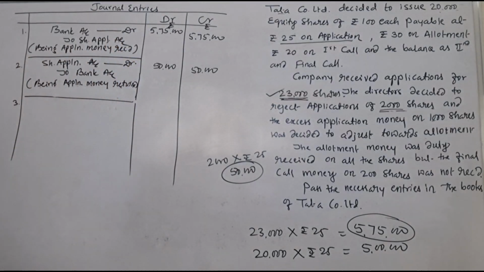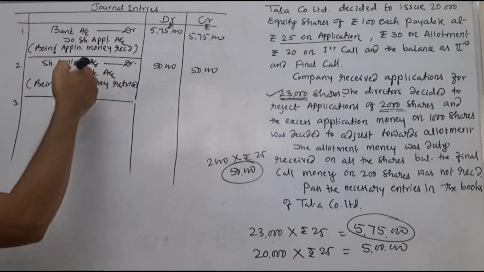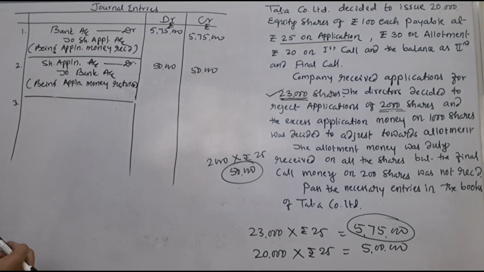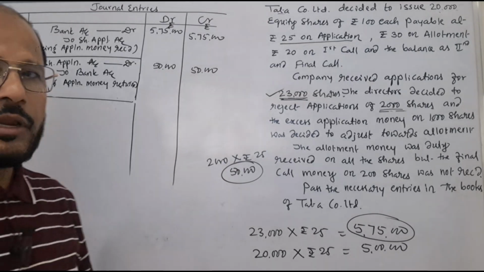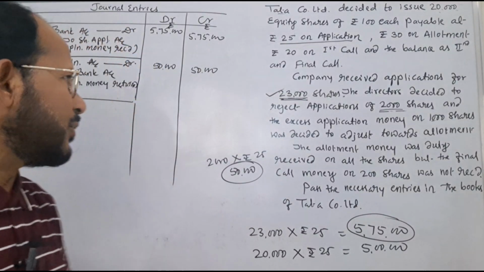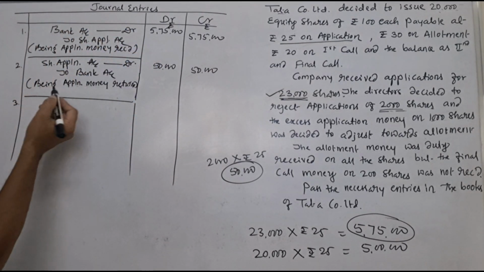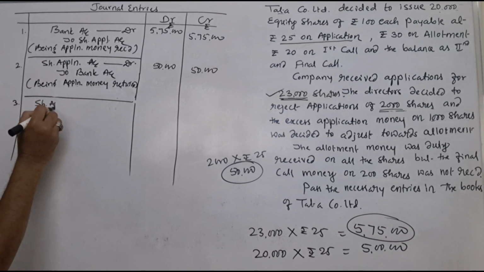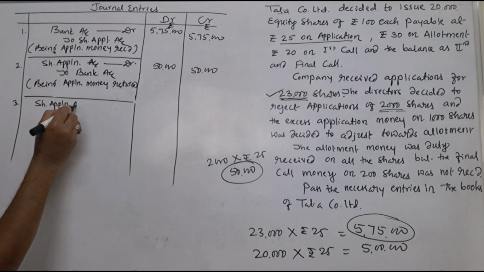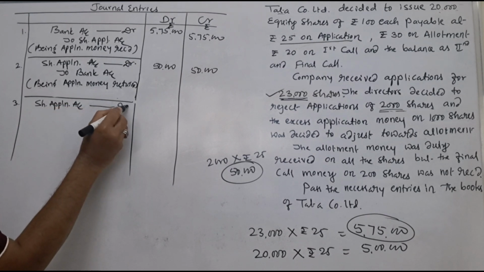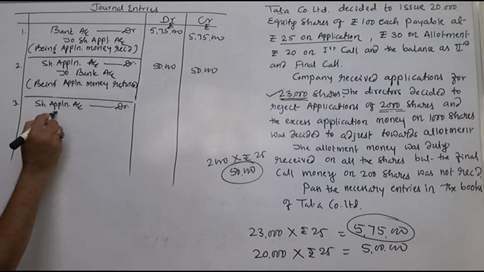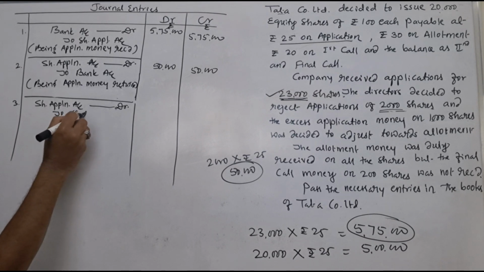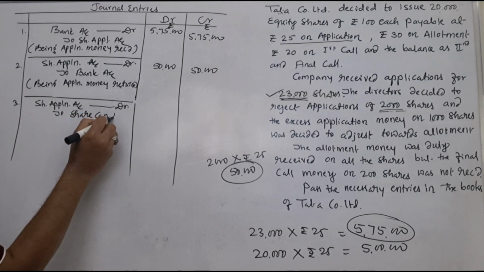Next one is, what we have to do? We have to transfer the share application money to the share capital account. Okay. For that, what journal entry is to be passed here? Share application account is to be debited to share capital account.